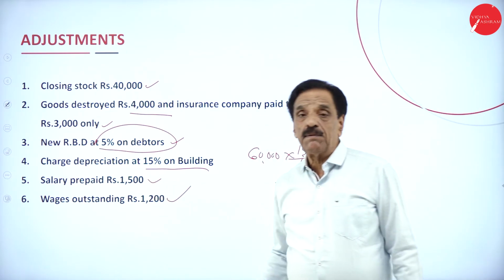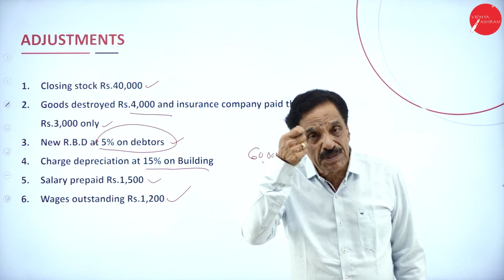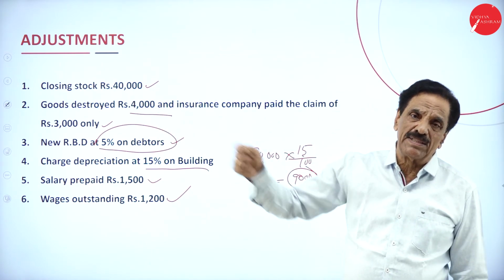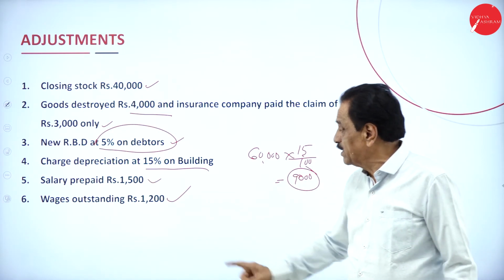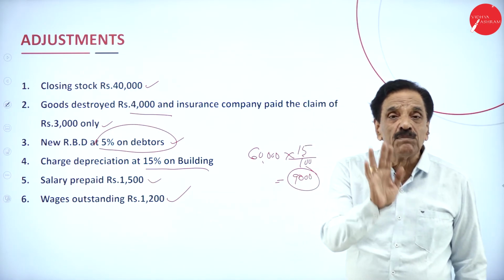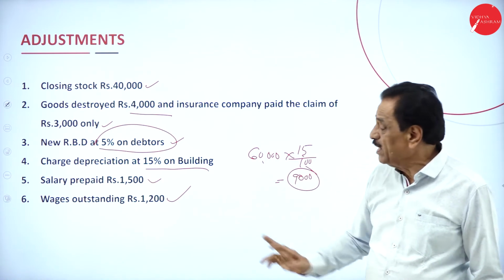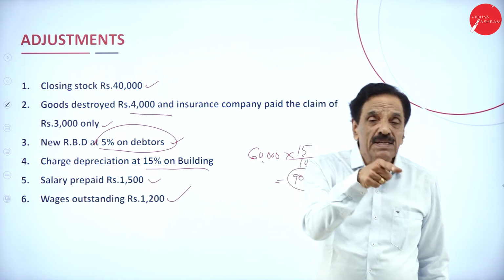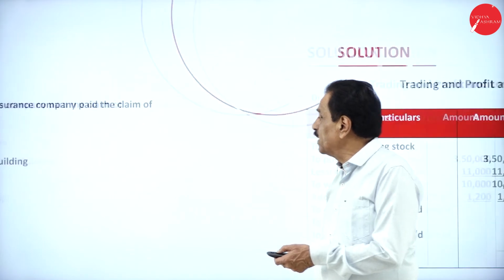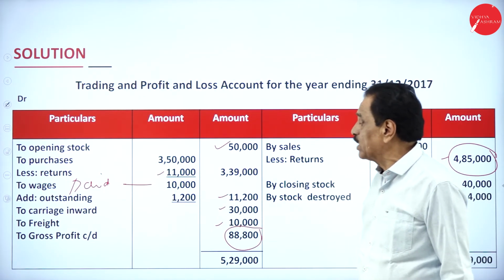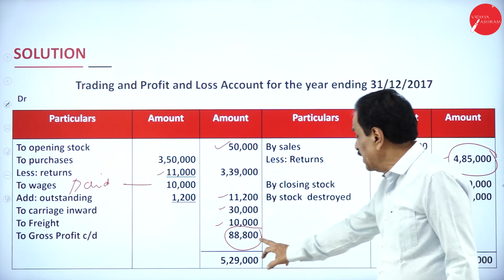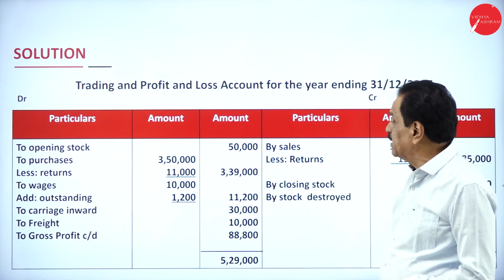Then salary prepaid, paid more, deduct from salary, asset side of the balance sheet. Wages outstanding, how much still payable? 1,200. Add to wages, then liability side of the balance sheet. What you have done? Same thing. Opening stock, wages 10,000. How much outstanding? 1,200. The net result is 88,800.